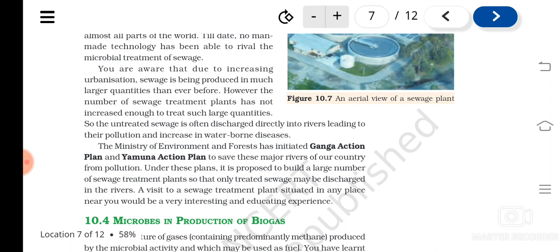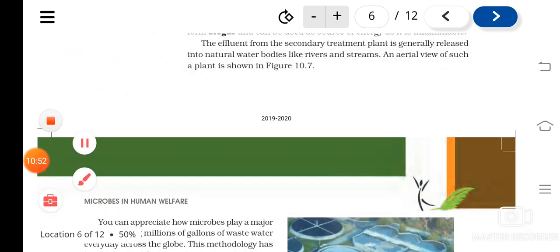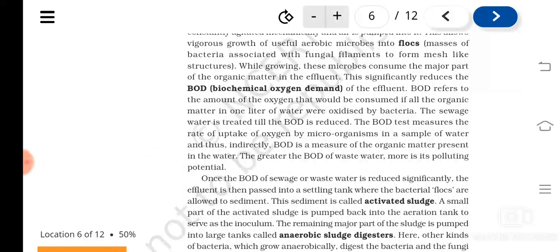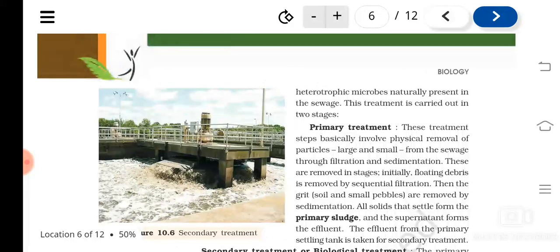Understood? So in the treatment of sewage water, how microorganisms are used, you understood now. First, it is done in two stages. The primary treatment is a completely physical process, isn't it, involving sedimentation and filtration.